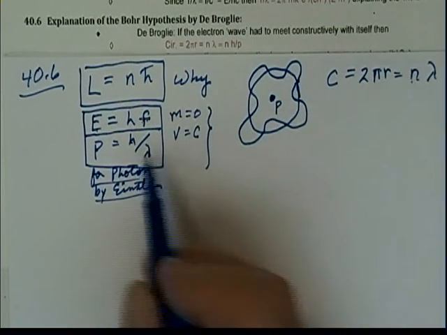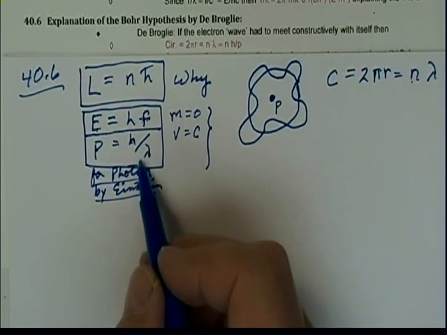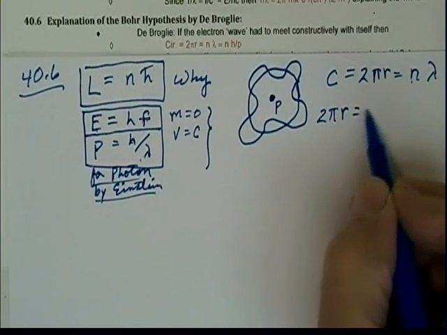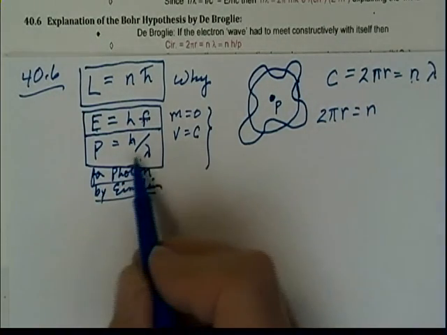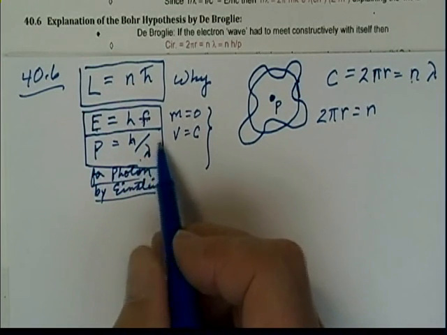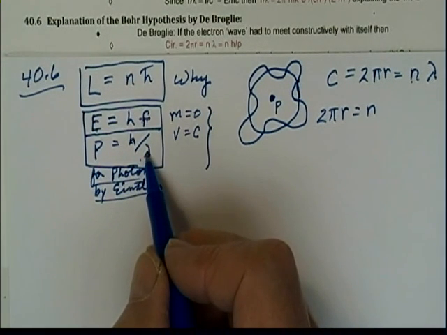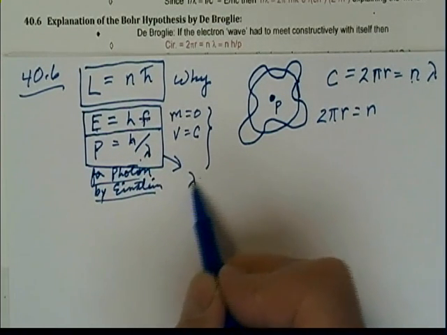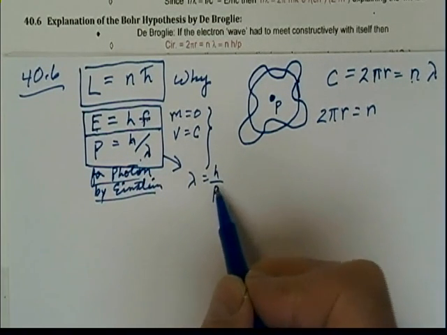But we know what the wavelength is. The wavelength is h over p. Now watch. We have 2 pi r is equal to n times lambda. Remember, these were originally for the photon, but de Broglie is saying this is true for the electron also. This is going to imply that lambda is equal to h over p.